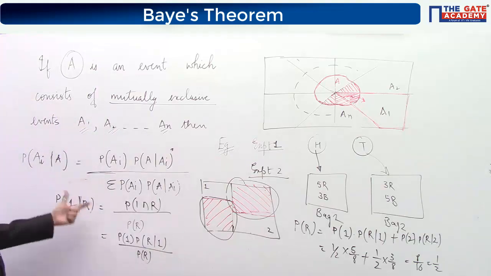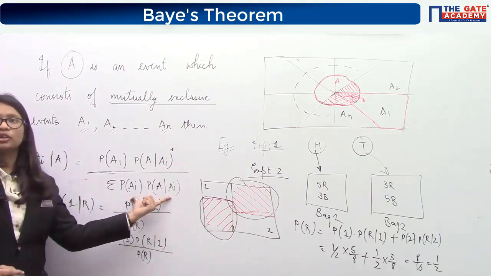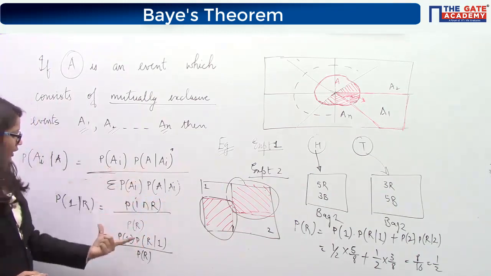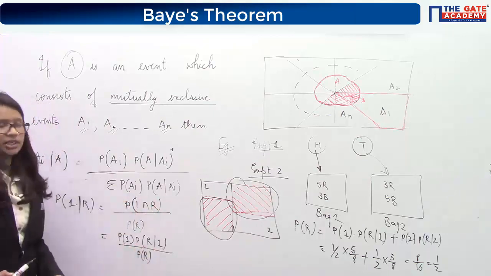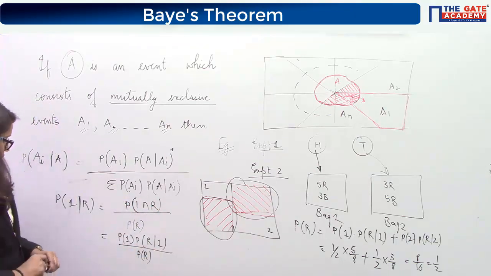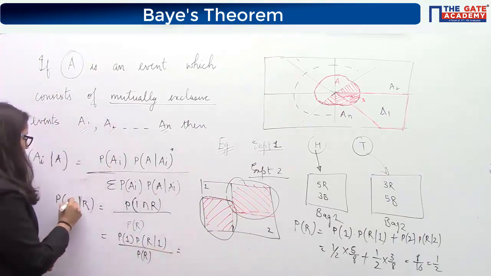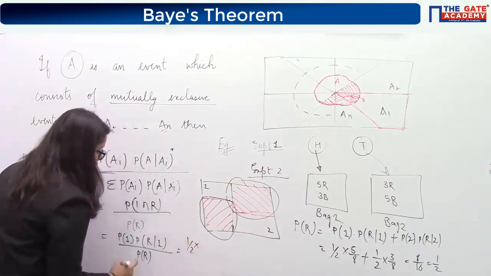If you look carefully, then this is nothing but your Bayes theorem. You can see that this summation is actually your total probability, which I have written over here as PR, and this quantity is obtained by this intersection again, which is like this. So probability of getting bag 1 when you know red ball has occurred will be equal to 1 by 2 into PR by 1.